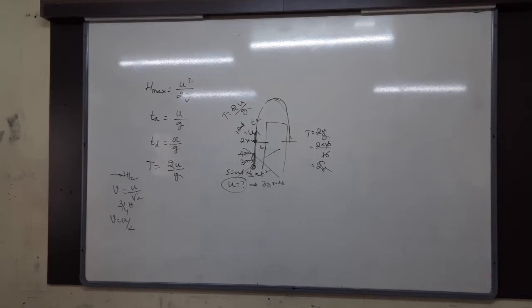In the second sub-question, the maximum height attained by the particle. In the next question, the velocity at half of the maximum height.